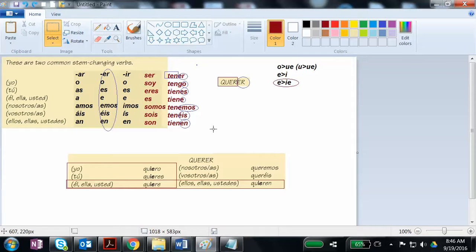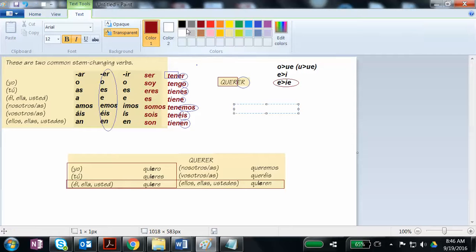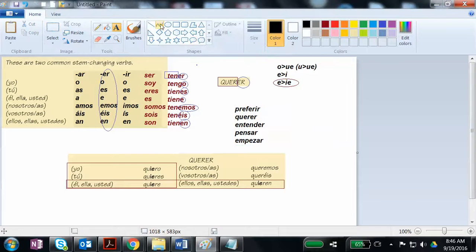Whenever you're told a verb is a stem changer, and the ones you've got are E to IE, your book actually gives you a few of them, so I'll write them out. We've got preferir, querer, what they also give you, entender, pensar, and empezar.